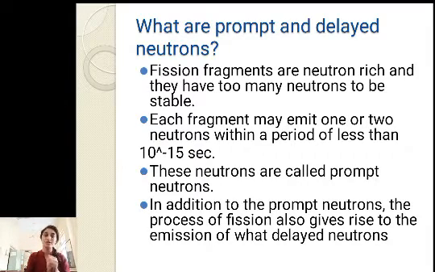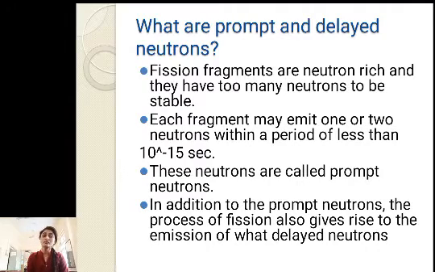When the fission reaction takes place, two fission fragments of comparable masses are formed, and along with that approximately three neutrons are also emitted. These neutrons, which are emitted along with the fission fragments, come out within 10 raised to minus 15 seconds. So the neutrons emitted immediately after the nuclear fission reaction, within 10 raised to minus 15 seconds, are called prompt neutrons.